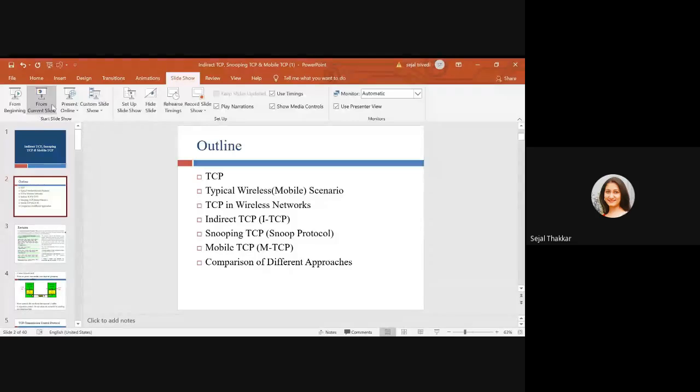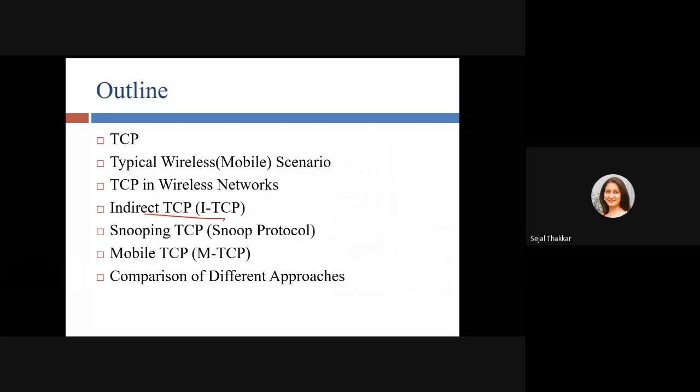Part and network part. So we are going to check whether we are in the home network or, we can say, a foreign network. TCP has three types: indirect TCP, snooping TCP, and mobile TCP. And then we will see the difference between all of these.